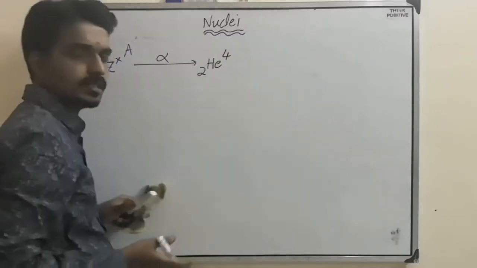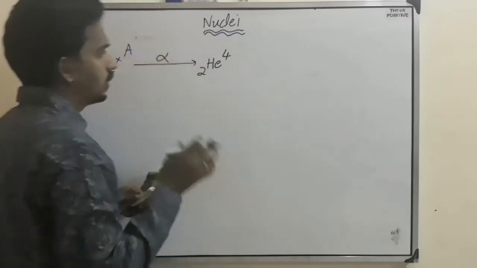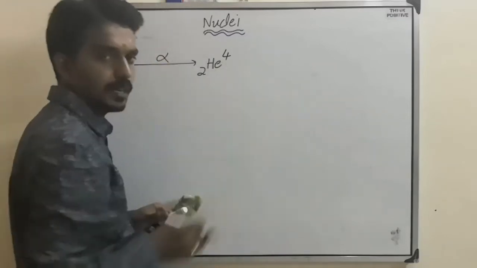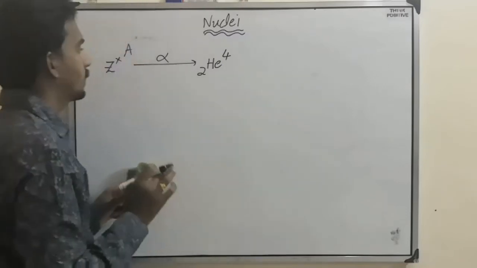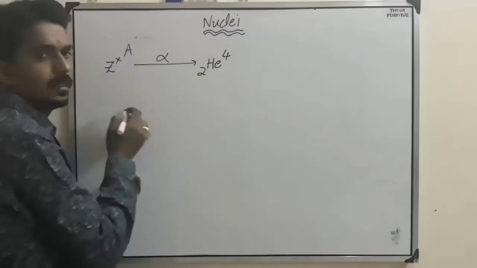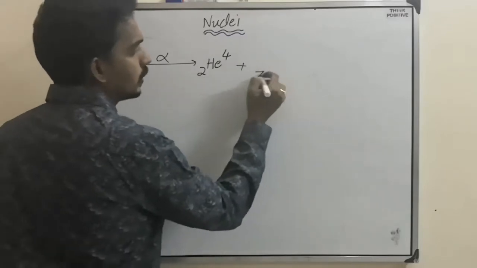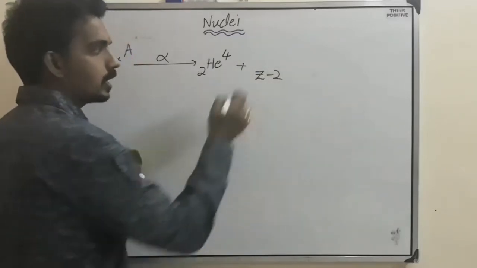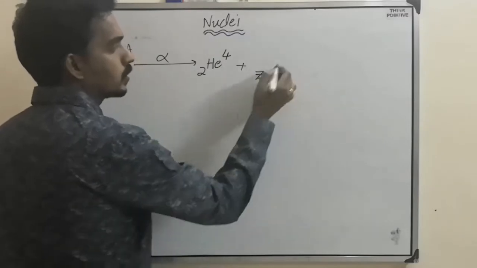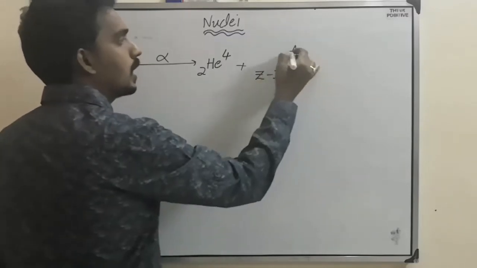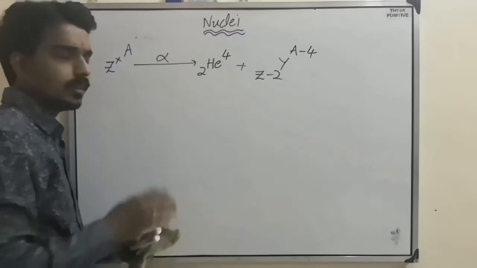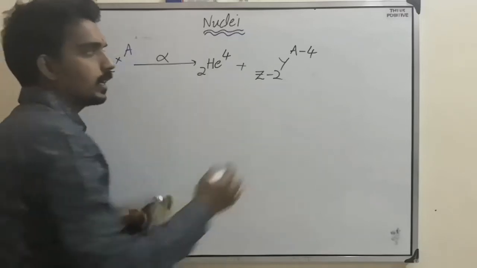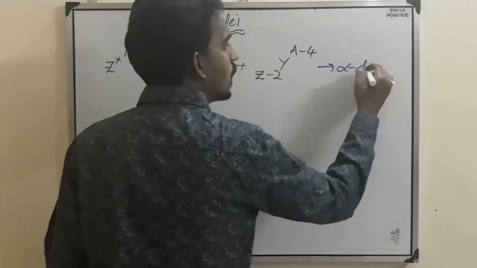You have to balance, just like a chemical reaction, such that the left side and right side mass number and atomic number must be conserved. So the daughter nuclei will become Z minus 2 and the mass number will become A minus 4. If it emits an alpha particle, we call it alpha decay.